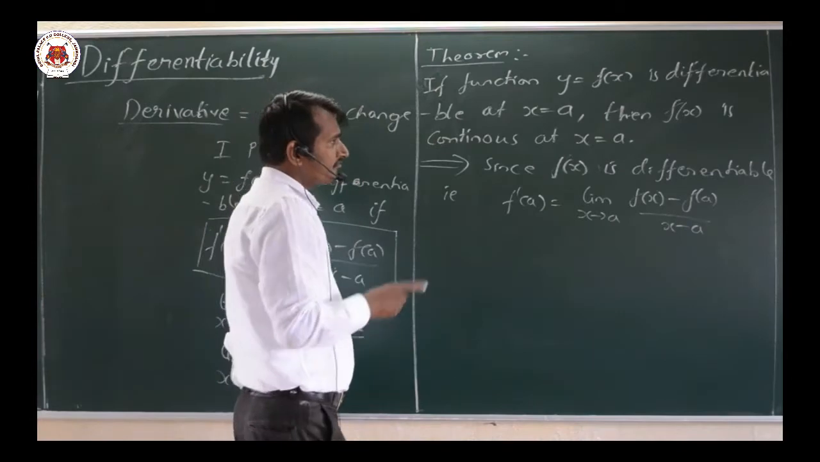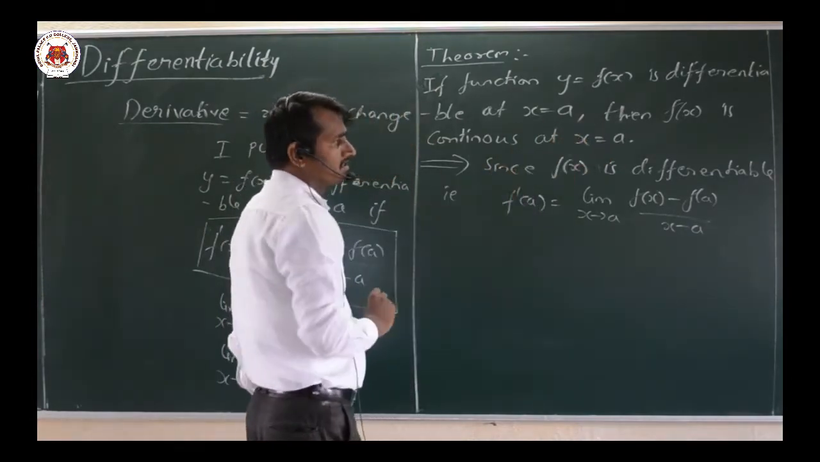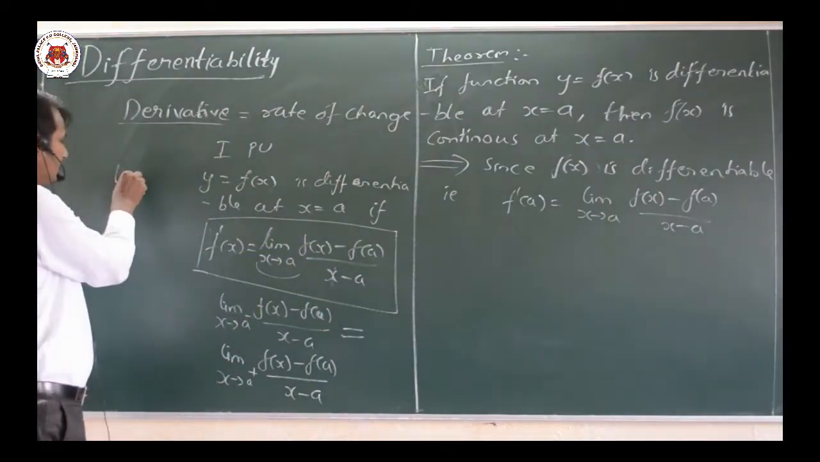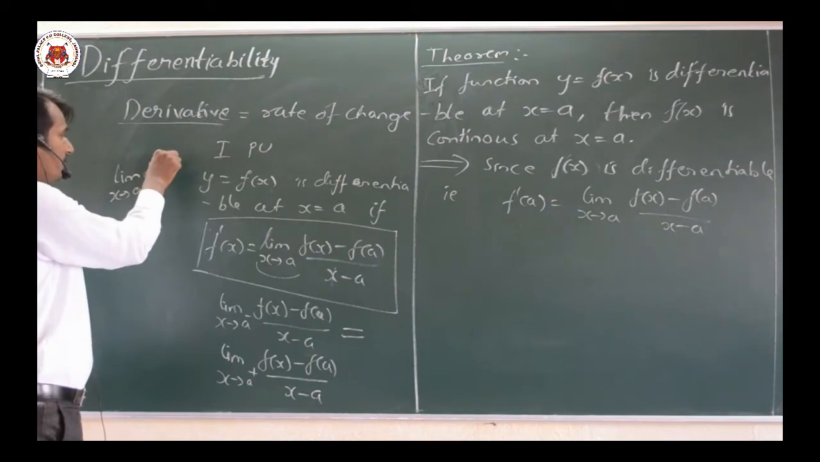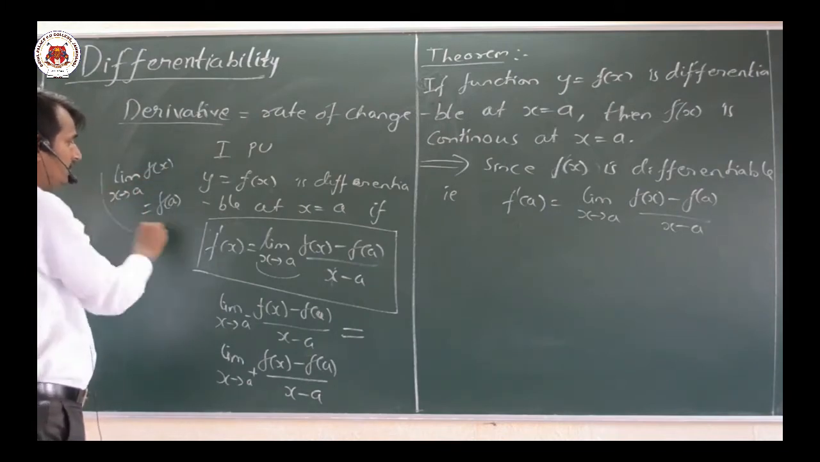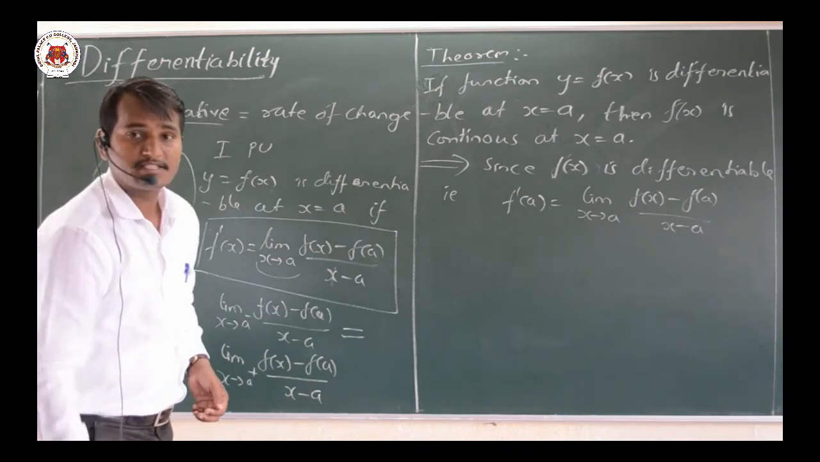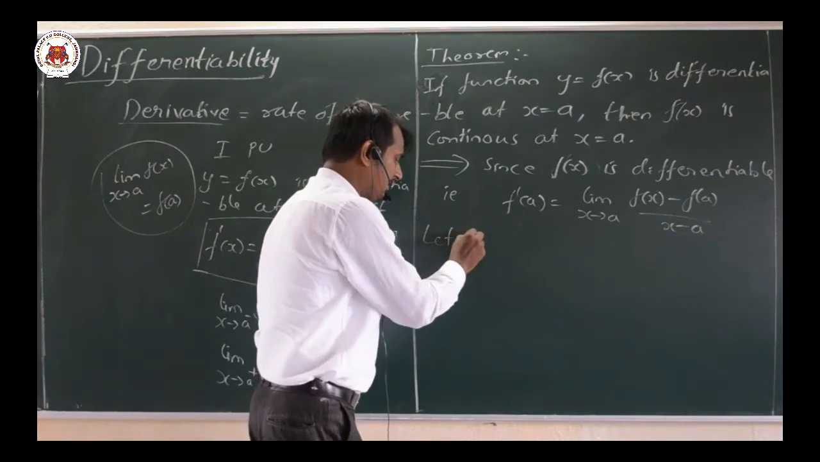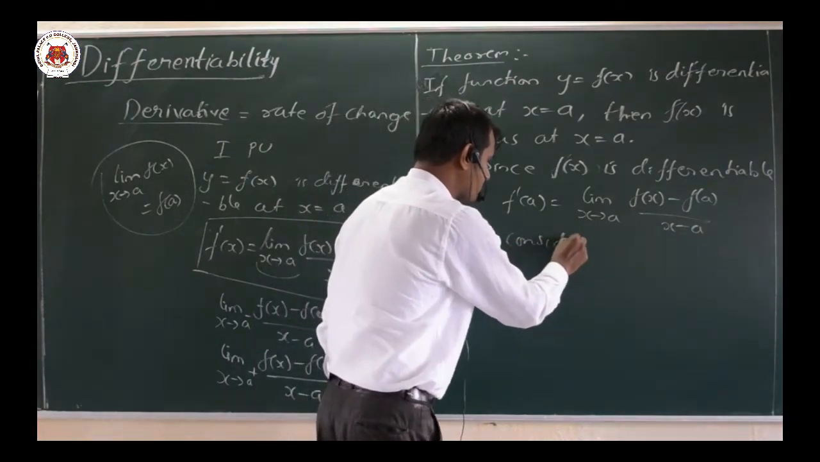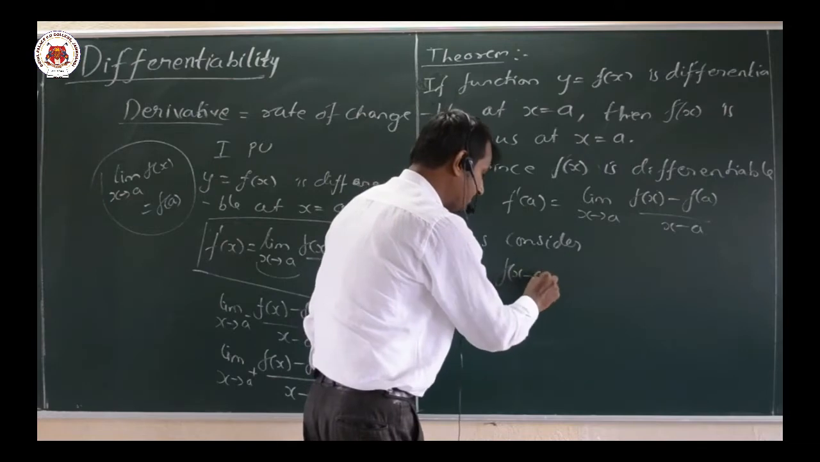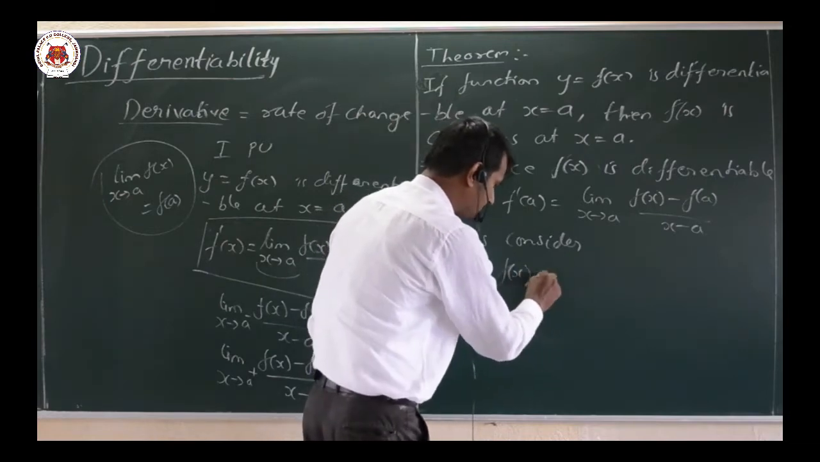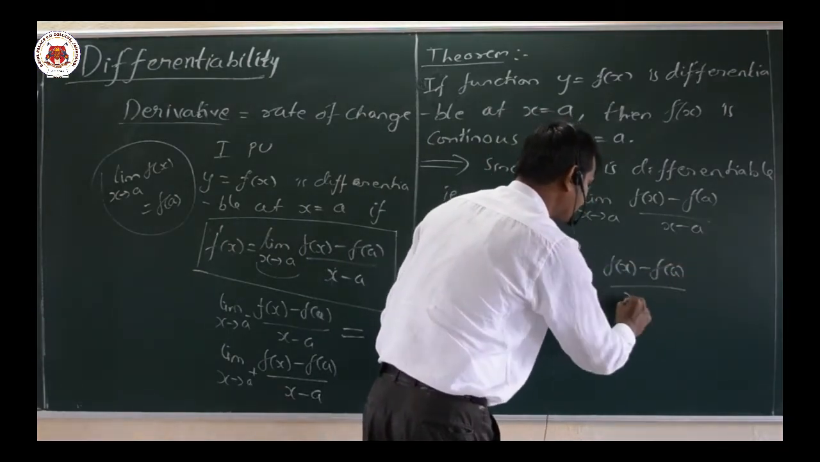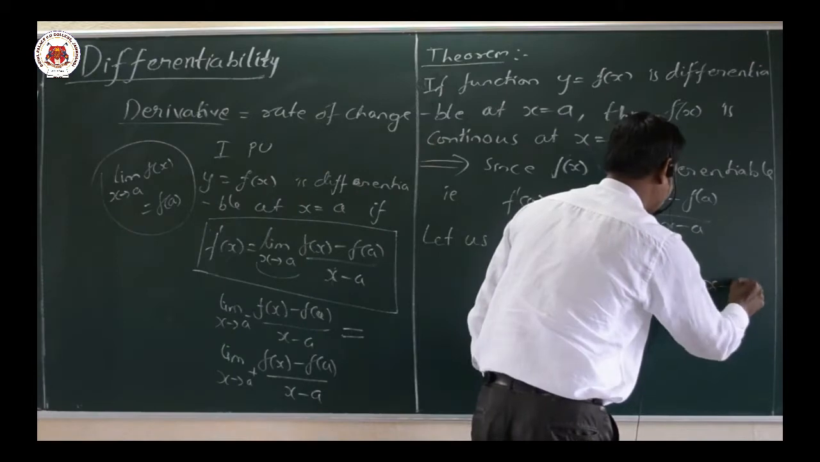Now we require to show that f of x is continuous at x equal to a. Continuous means what? You already know, that is the limit as x tends to a of f of x should be equal to f of a, then only we say it is continuous at x equal to a here. Now let us consider f of x minus f of a, which is equal to f of x minus f of a divided by x minus a, into x minus a.